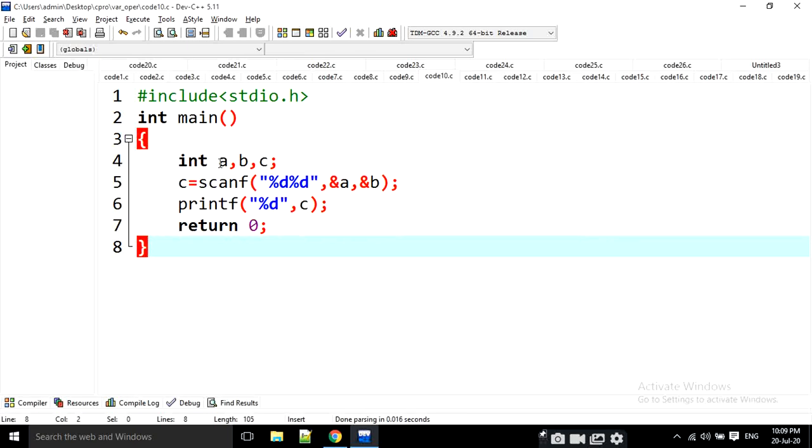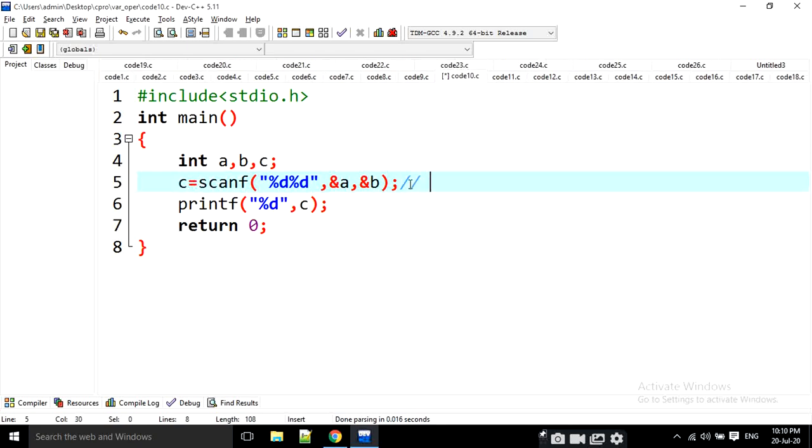Here I am going to read two values, &a and &b, but c is equal to... I am going to write here c is equal to. Note it down here. printf and scanf are the functions, right? These two functions have a return type of integer. For both printf and scanf, the return type is integer. Scanf is the function, right?